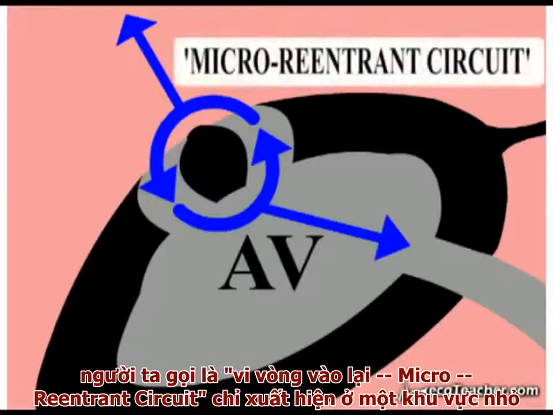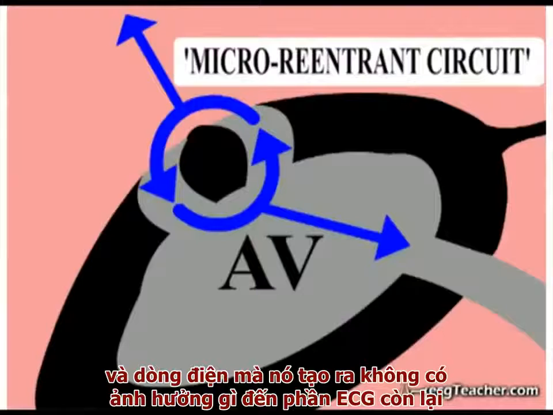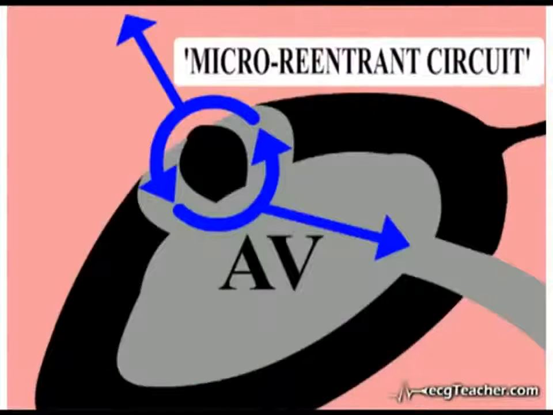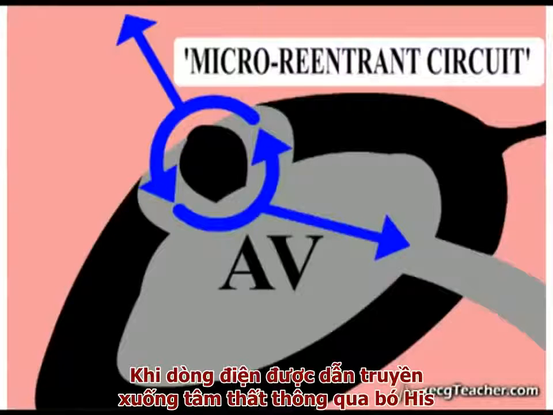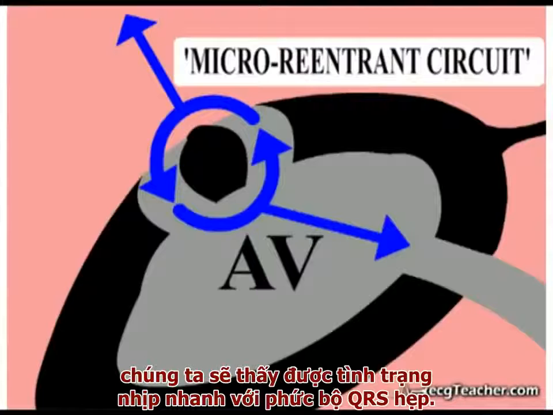This is a micro reentrant circuit occurring over a small area, and the small currents involved have no influence on the resting ECG. As the current is transmitted to the ventricles by the bundle of His, during such an attack we see a tachycardia with narrow QRS complexes.